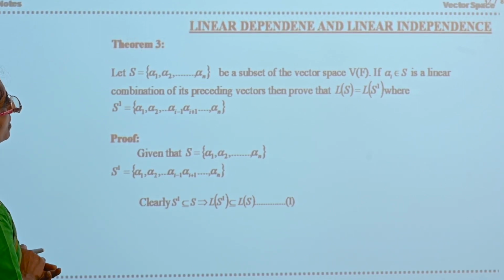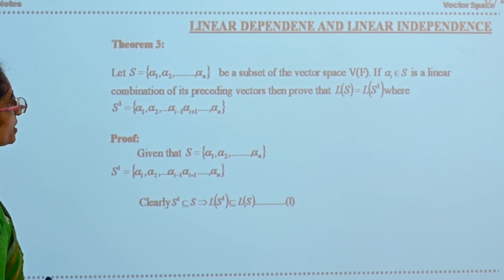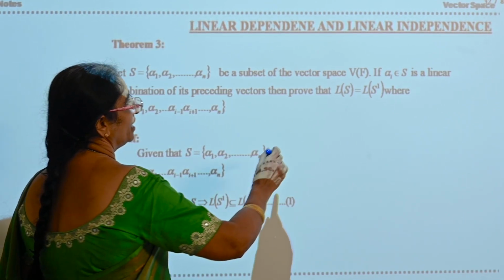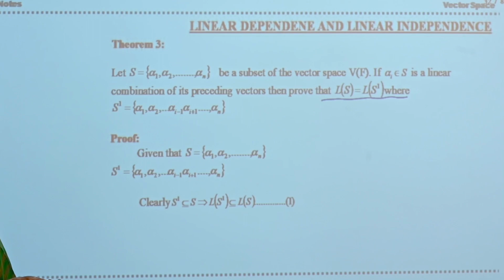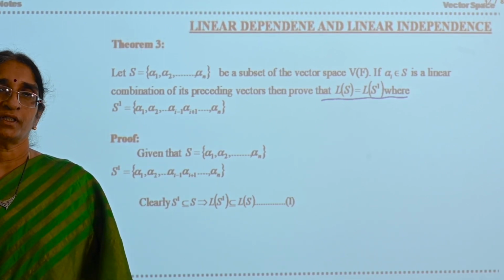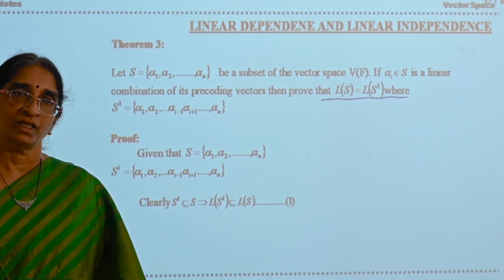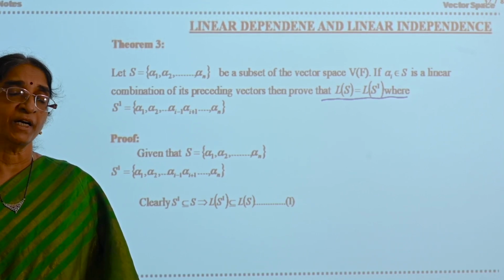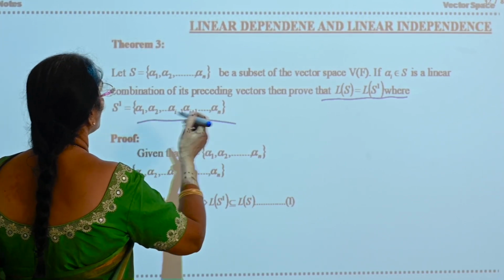Let S = {α1, α2, ..., αn} be a subset of the vector space V(F). If αi belongs to S and is a linear combination of its preceding vectors, then prove that L(S) is equal to L(S'), where S' = {α1, α2, ..., αi−1, αi+1, ..., αn}. This is one of the important results we are going to use in the next chapter, basis and dimension. In basis and dimension, you will see two theorems, the invariance theorem and the extension theorem. In those two theorems, you are going to use this result.